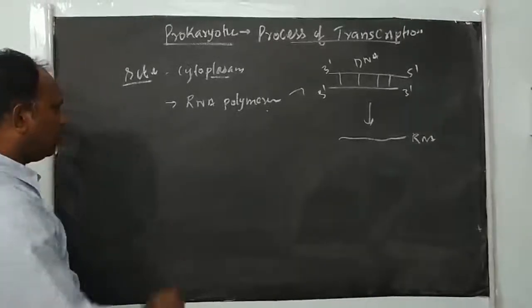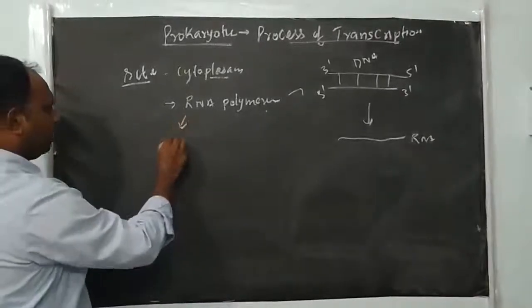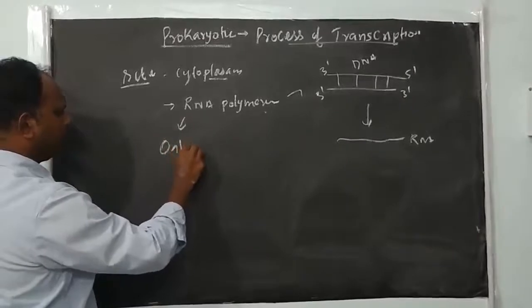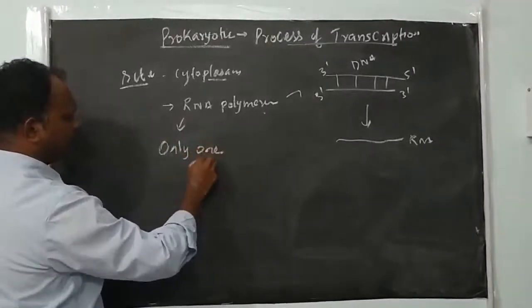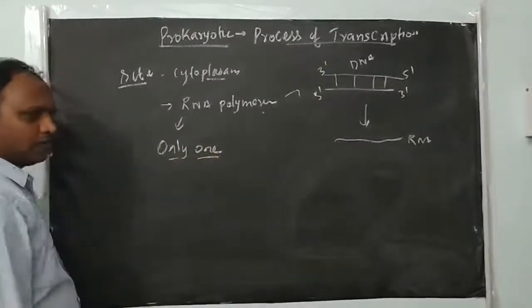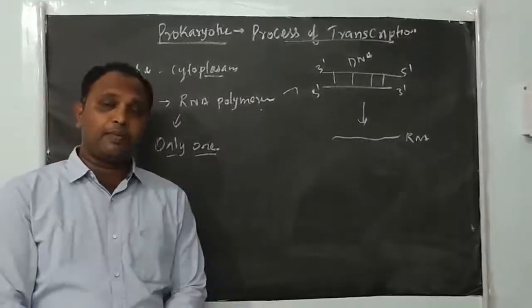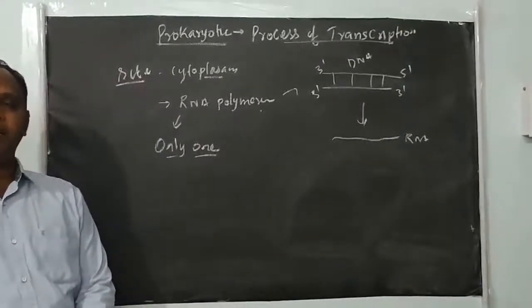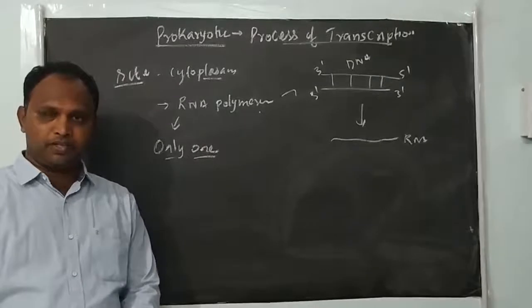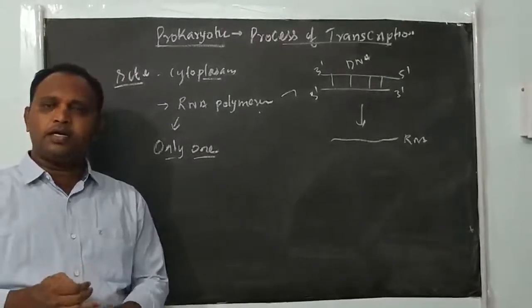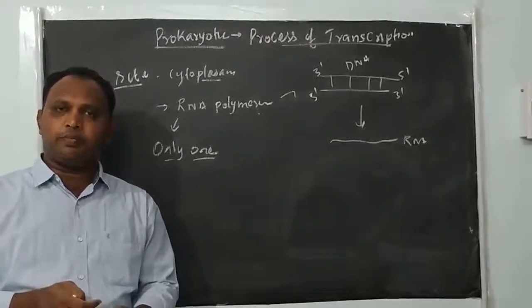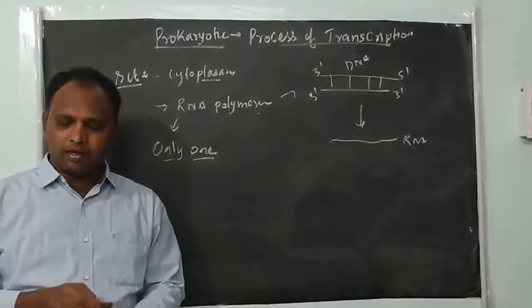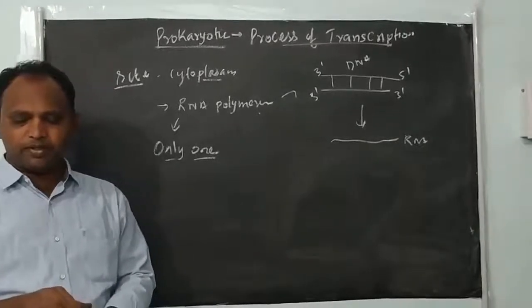But in prokaryotes, only one type of RNA polymerase is found. Only one type. There is no further type of RNA polymerase. But DNA polymerase, as we discussed, has three different types in prokaryotes: DNA polymerase 1, DNA polymerase 2 and DNA polymerase 3. But for RNA, only one type of RNA polymerase is there.